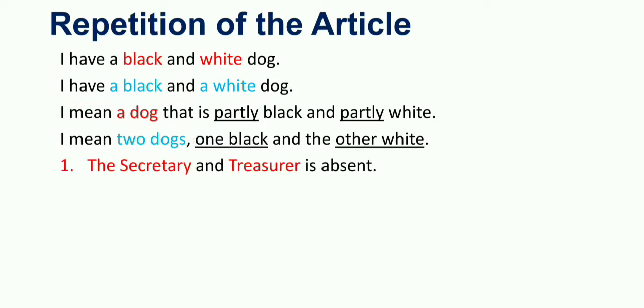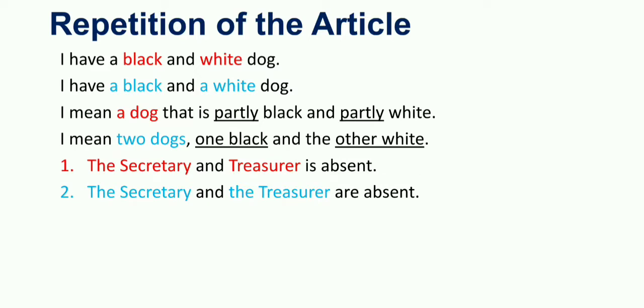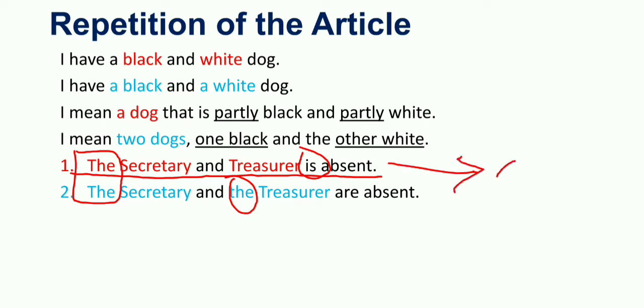Here: the secretary and treasurer is absent. And we have another sentence: the secretary and the treasurer are absent. Now what is the difference? The only difference is the use of the. In the first sentence, I did not repeat the article, because I only meant that the person is one, and that person is the secretary as well as the treasurer.